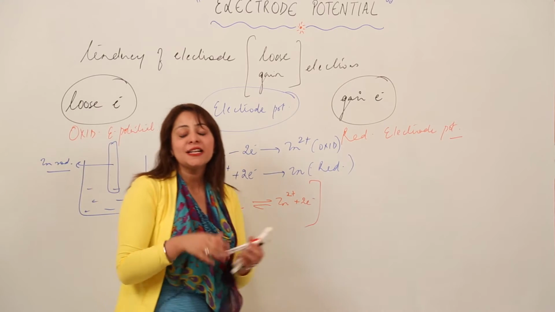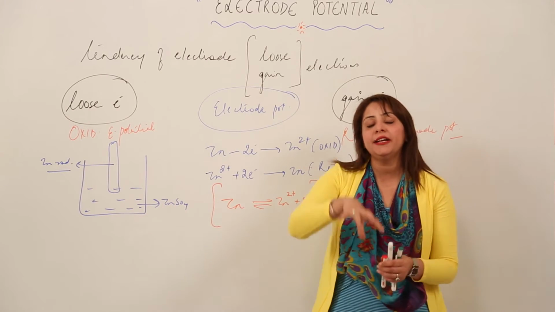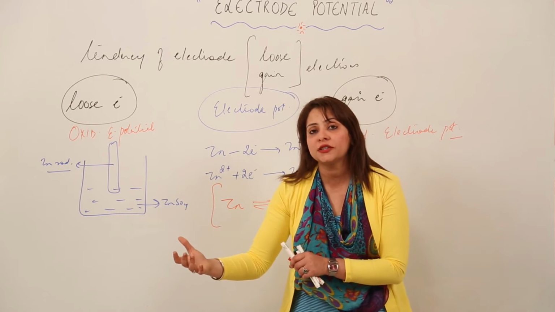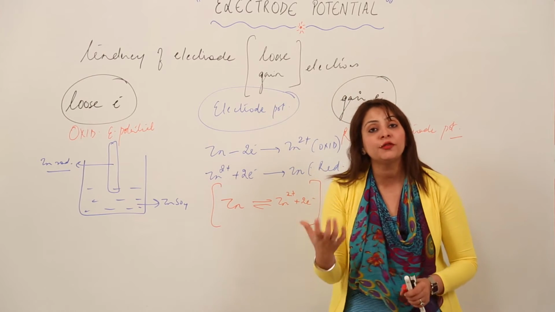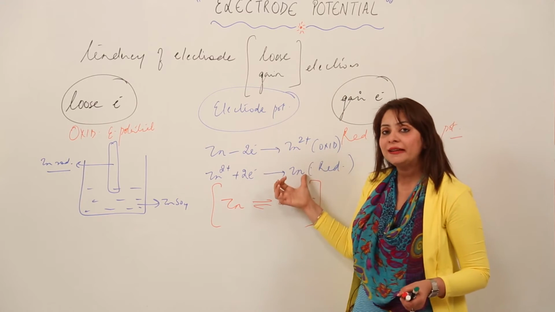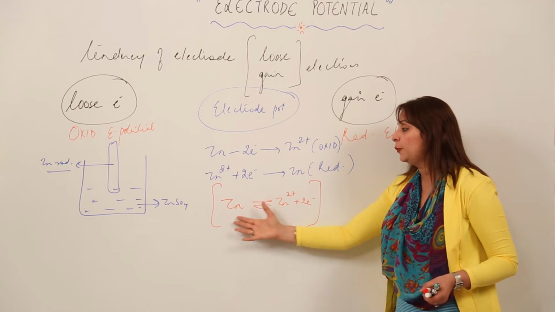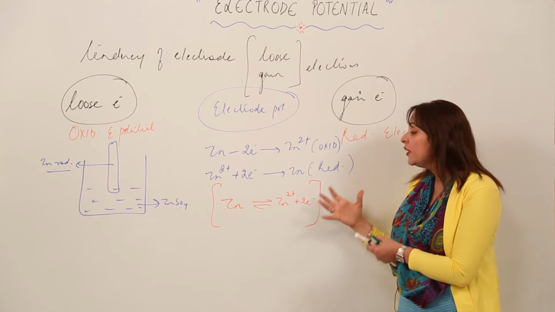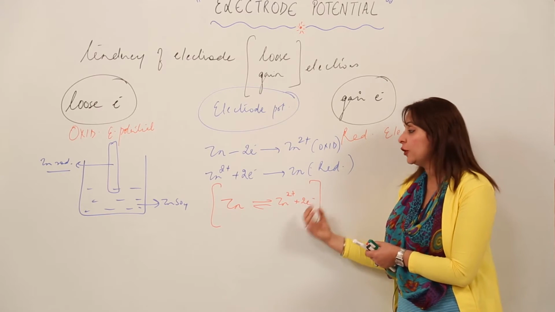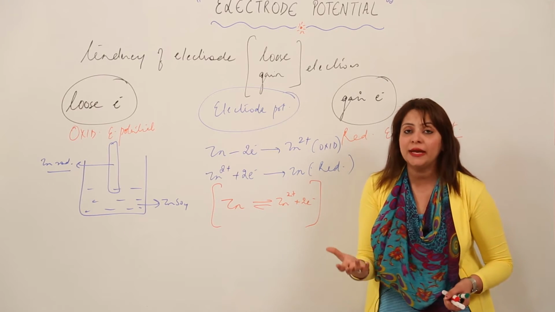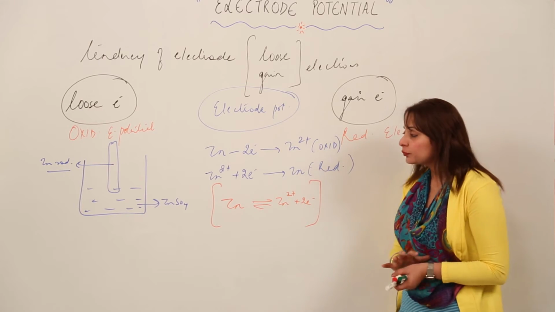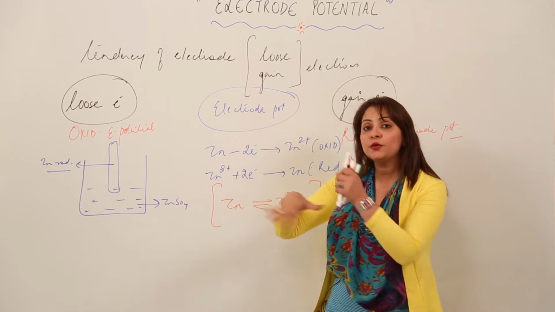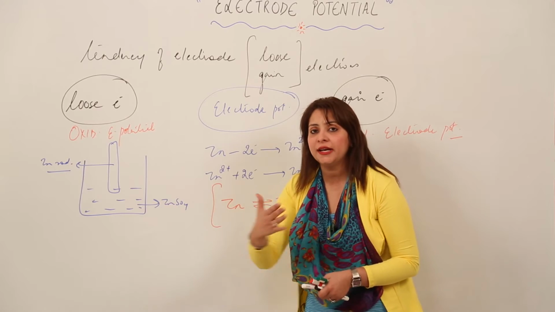So it is clear that whenever we take any solution having an electrode, there is a possibility of the electrode getting oxidized, and there is a possibility of the ion getting reduced. You have to list these two possibilities, and overall we can write that there is an equilibrium: the atom can get oxidized forming Zn2+, and these Zn2+ ions can also combine with electrons giving rise to the atom back. That means reduction can also take place. So there exists an equilibrium, right? Now how does this possibility actually convert into the tendency of this electrode?